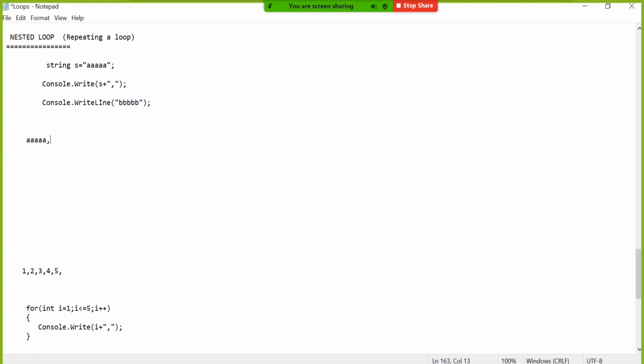So a comma and the cursor is blinking there only. Next line is BBB. That means BBB will start writing here. But imagine I'm writing CCC again here, Console.WriteLine CCC. What will happen now?